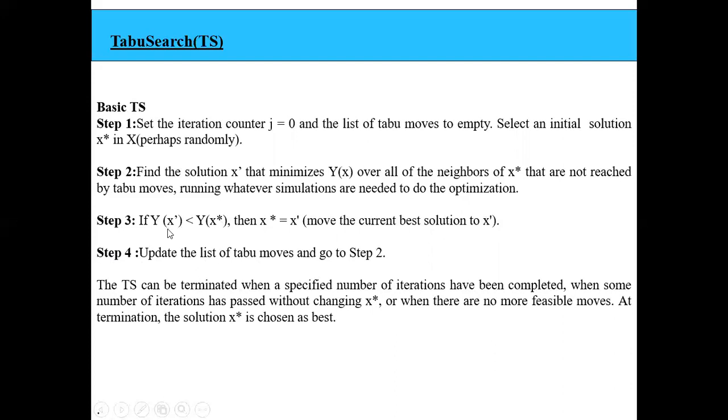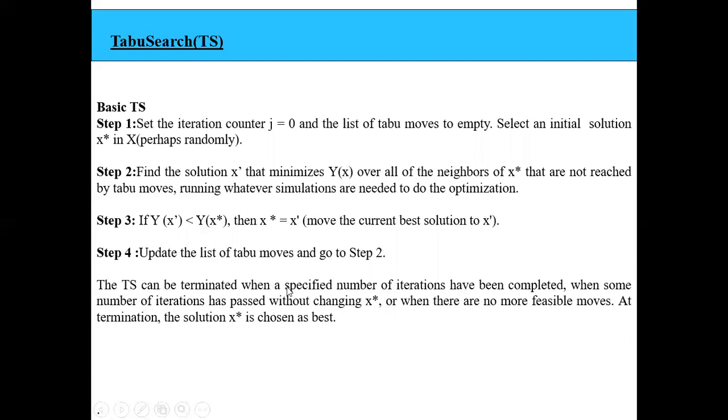So the moment we get the best path, that will be my current best solution. Again, taking that current best solution, I will try to find out which is the next best path. Whichever next best path I get will become my current best solution. So this is how the taboo search algorithm works.